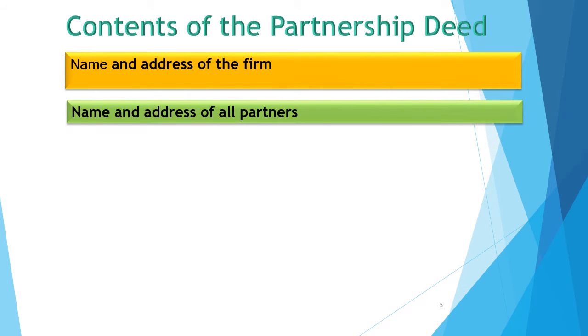Then the name and address of all partners. All partners' names and proper addresses should be mentioned in the deed. The address of partners may be required for further communication with them.